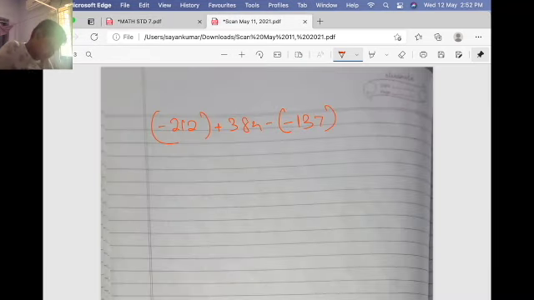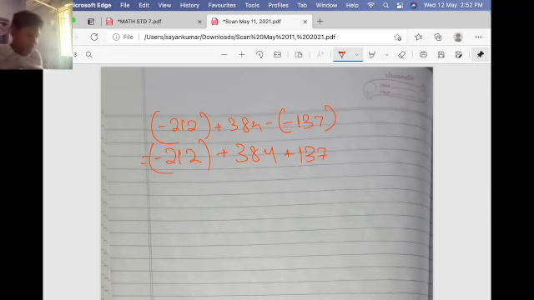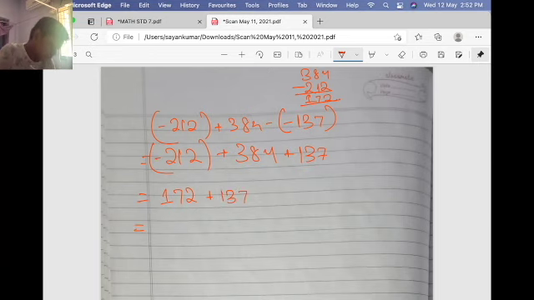137. That's the easy one. Let's simplify first. So minus 212 plus 384, minus of minus 137 will be plus 137. Easy. So now these all are plus. Minus 212 plus 384. So if we do 384 minus 212, it will be 172. So 172 plus 137 gives us 309. Okay, so 309 is the answer for the first question.